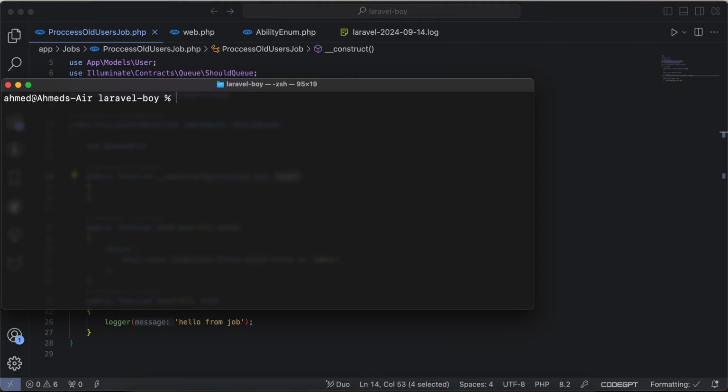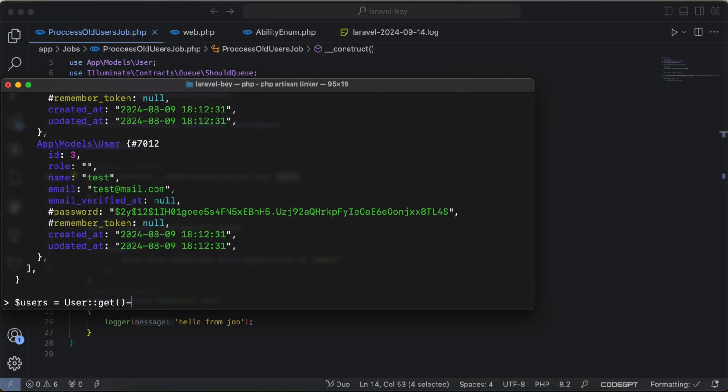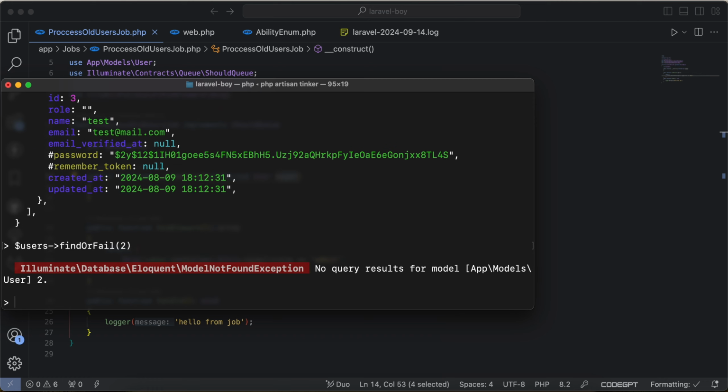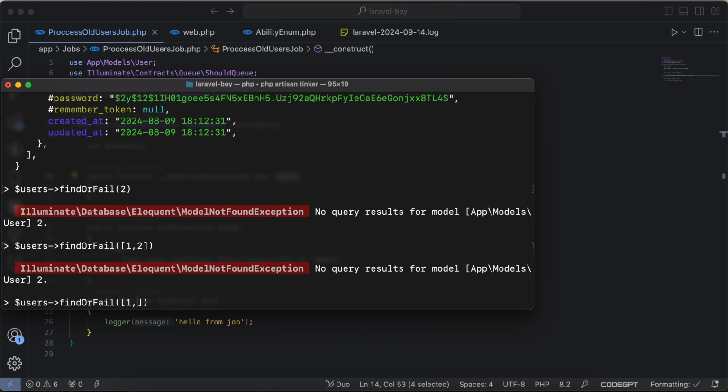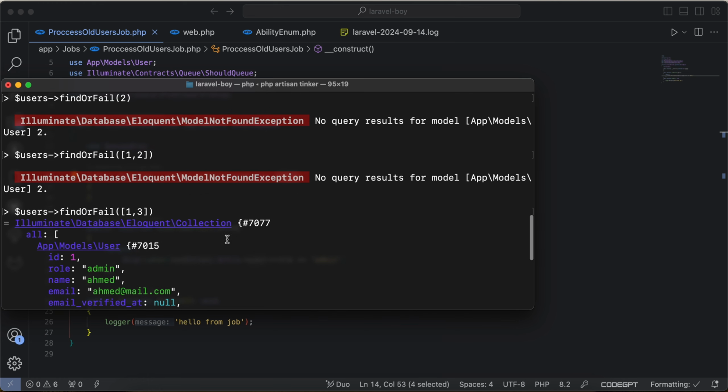The next one is findOrFail, but for collections. For example, I will run php artisan tinker, and I will say User::get(), which is a collection. Now we can call findOrFail on the users collection for ID number 2, for example. It returns a 404, no query results. It also takes an array of IDs. If I pass 1 and 3, it works correctly.